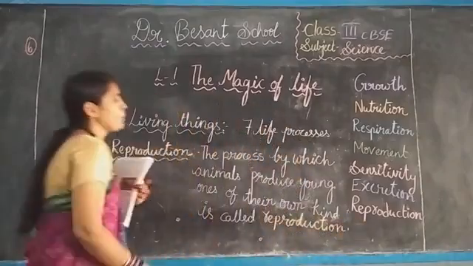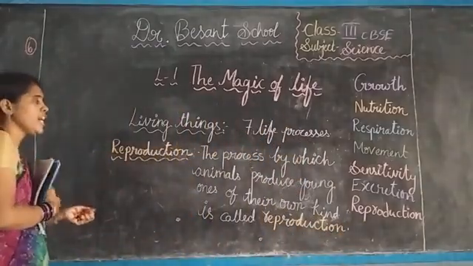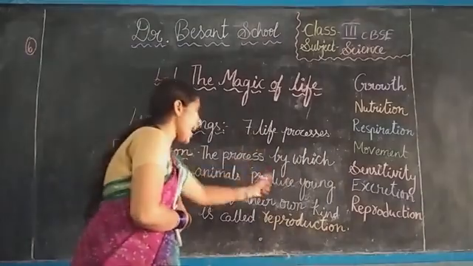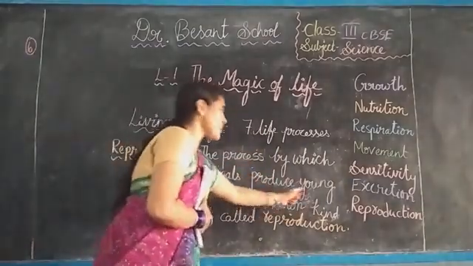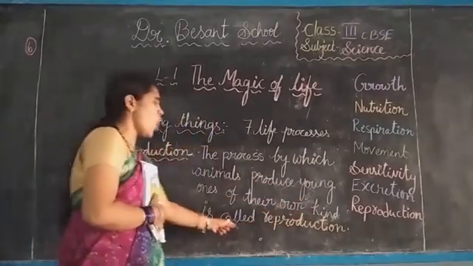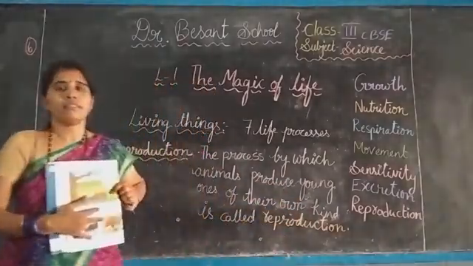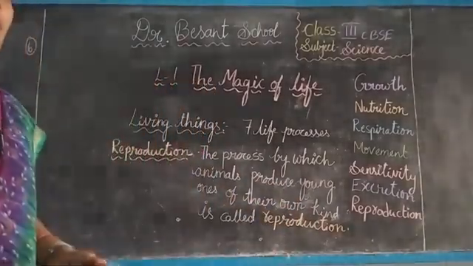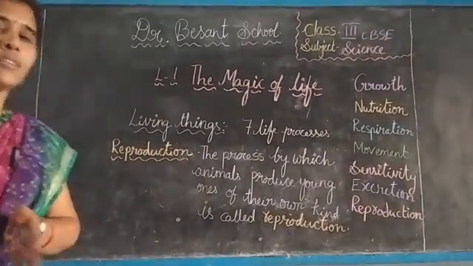We call it reproduction. Please note it down, children. The process by which animals produce young ones of their own kind is called reproduction. Okay, children? Everyone, please note it down.